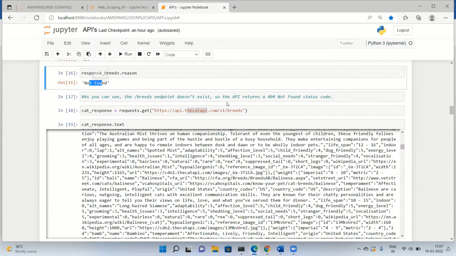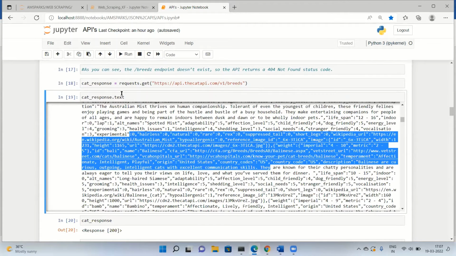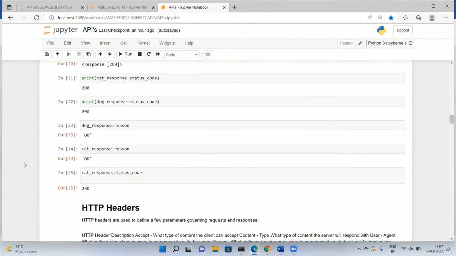The same thing I did with the dog API, you can do with the cat API. It's the same thing. I'm getting the text if I use the .text method. Then this is all the same.